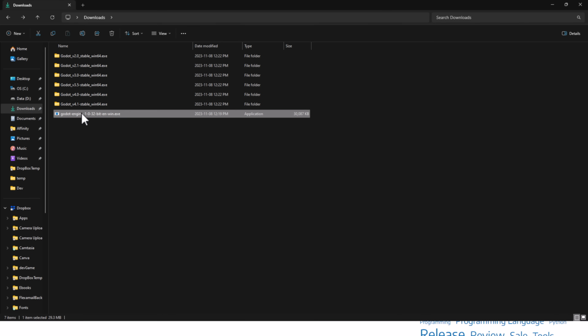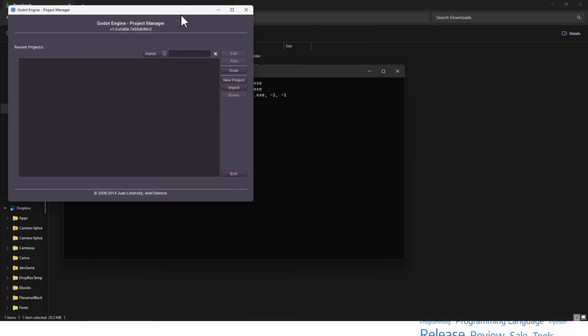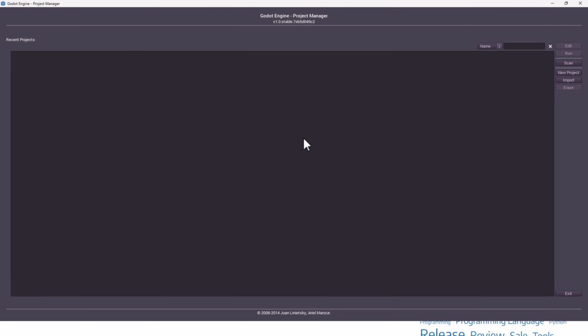So here, Godot Engine 1.0, let's run it. Here is your launcher. This is what things looked like in 2014. So yeah, aesthetically, we've definitely come a little ways. Let's create our new project. So C:/temp, some things never change. And then your project name is Godot 1, and then we'll go ahead and create it.